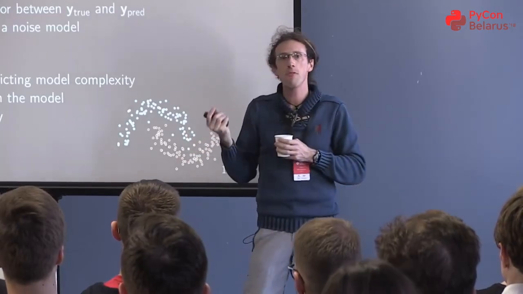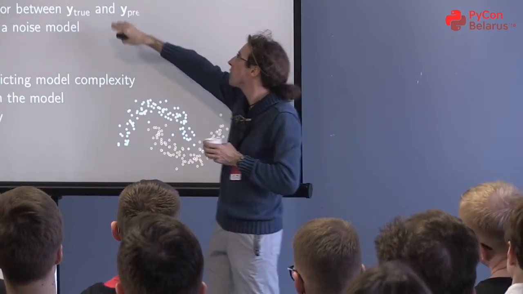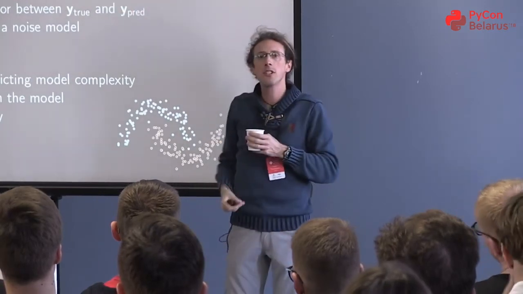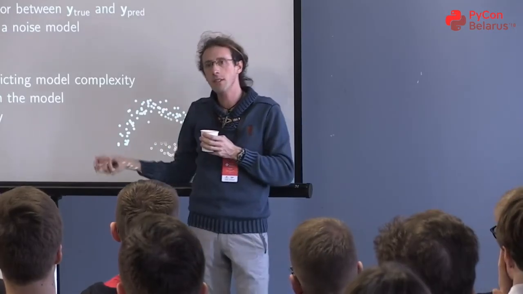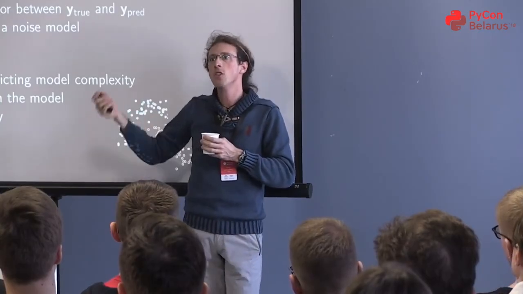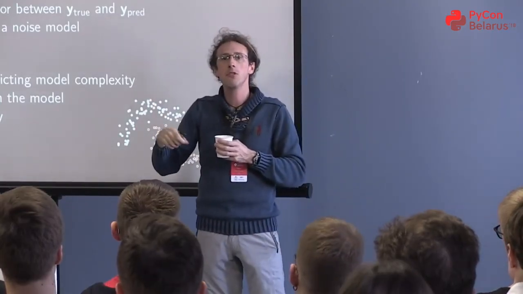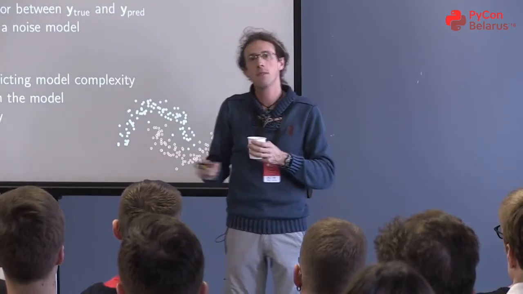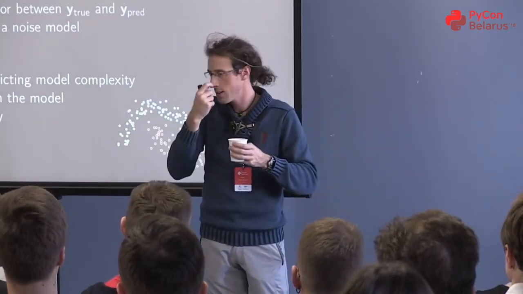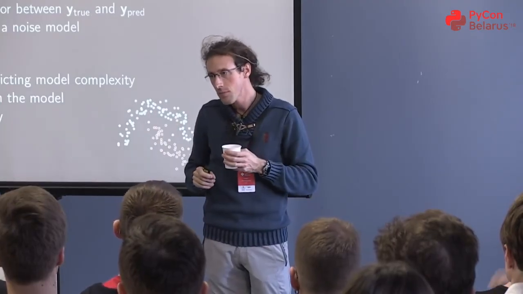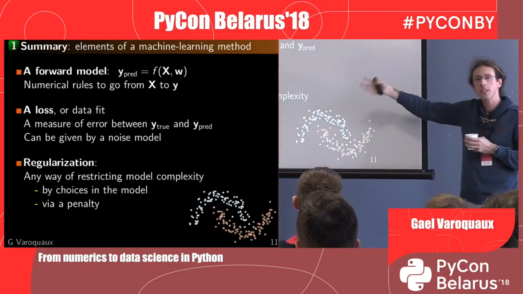I need some form of measure of error. Usually we use this measure of error to train the model, and we also use it to test the model. So typically, if you're using random forests or gradient boosted regression trees, you can tune them to minimize the mean squared error or the mean absolute error. Those are two different measures, and we could discuss what properties they have, but I think this is for further discussion, okay?